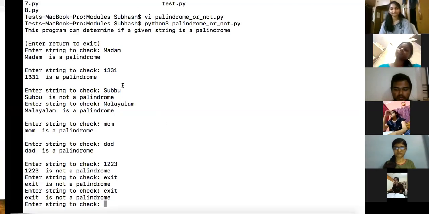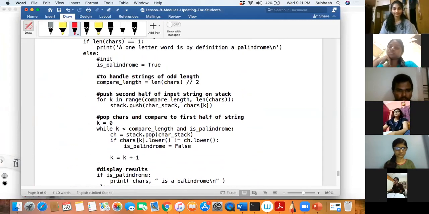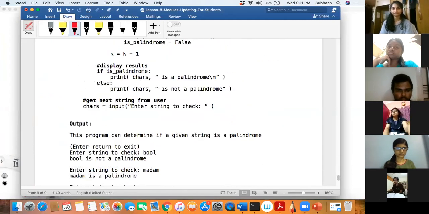So can you handle this problem? It must say enter a string to figure out whether it is a palindrome or not, and exit. If someone types exit, you must be able to come out of the program. Will you do that? I've already written the code for you in this material. I want you to observe how I have done it.